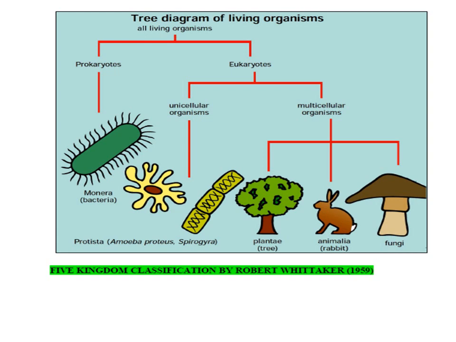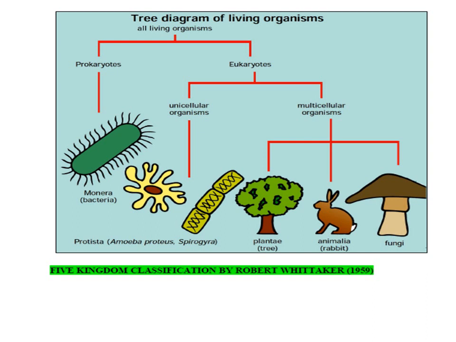The multicellular eukaryotes were classified into three kingdoms. The third kingdom was Fungi, which were heterotrophic, multicellular and eukaryotic. Then the kingdom Plantae, which includes all the autotrophic multicellular eukaryotes, and the kingdom Animalia, that includes all the heterotrophic multicellular eukaryotic organisms. So these were the five kingdoms given by R.H. Whittaker. What were the five kingdoms? Kingdom Monera, which includes all the bacteria, kingdom Protista, then kingdom Fungi, kingdom Plantae, and kingdom Animalia.